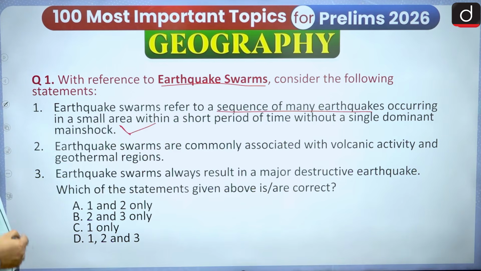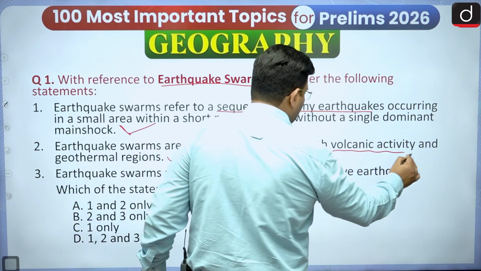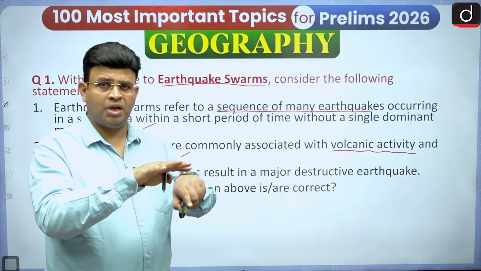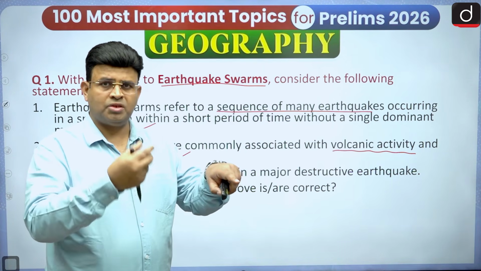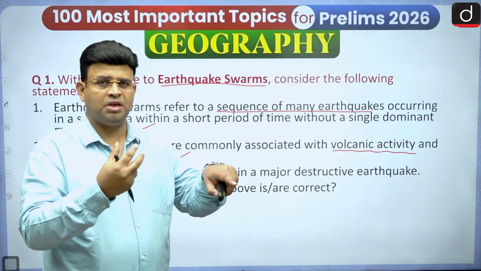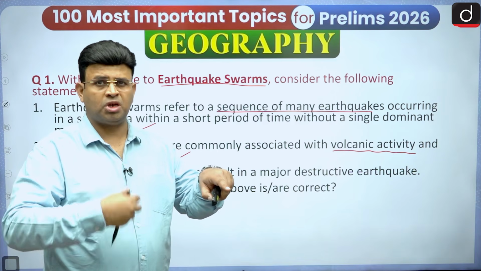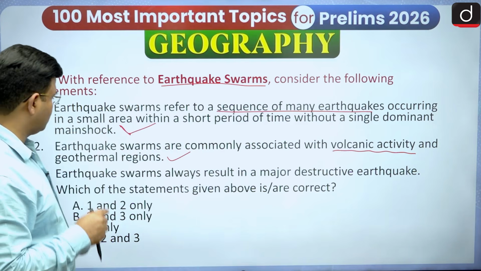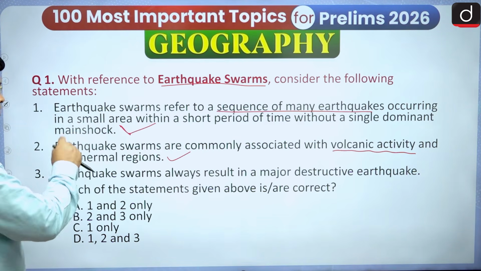Earthquake swarms are commonly associated with volcanic activity and geothermal regions. Yes, with volcanic activity, there is the divergent boundary where volcanoes are coming, and the transform boundary along California. When the divergent boundary is active, there is geothermal activity. Geo means earth and thermal means hot, and hot water comes out, a geothermal vent along the divergent boundary. In Iceland you can see this kind of activity. So geothermal regions and volcanic activity, both are correct for earthquake swarms.